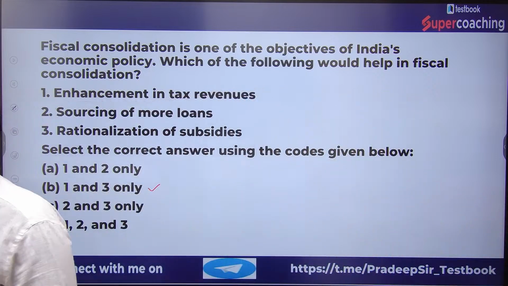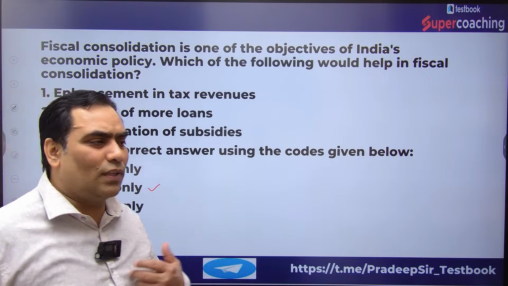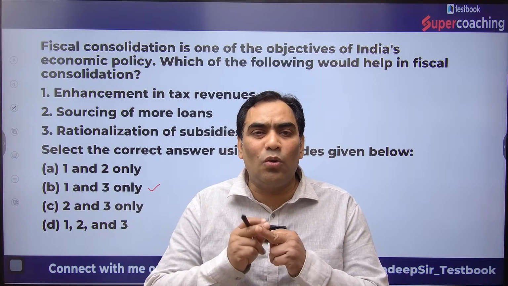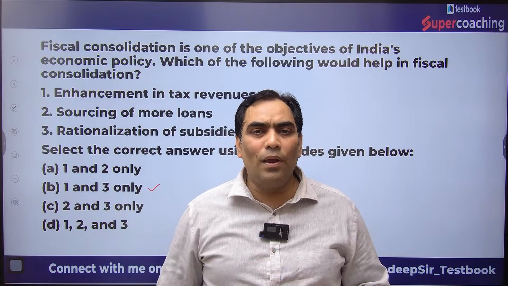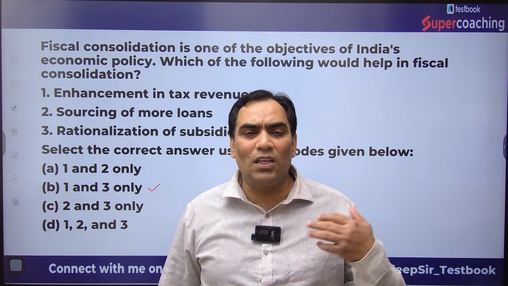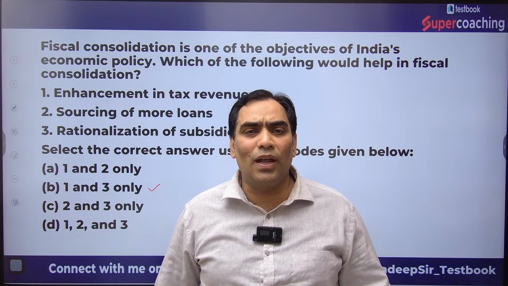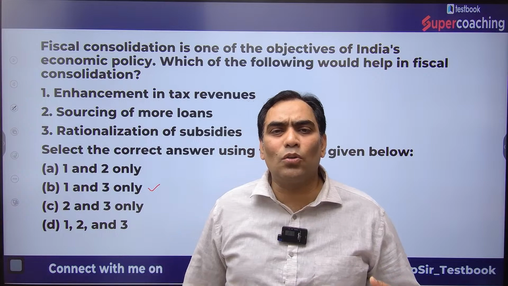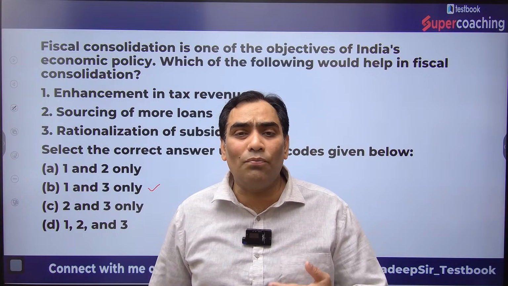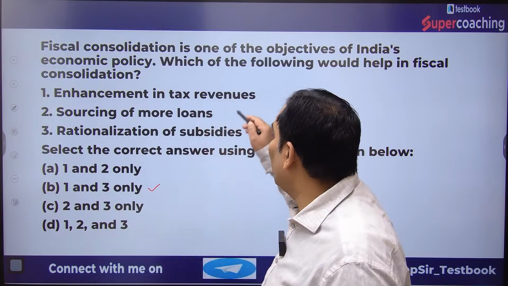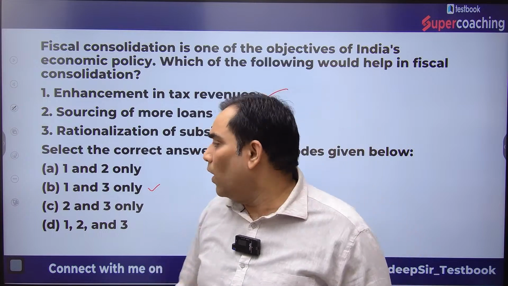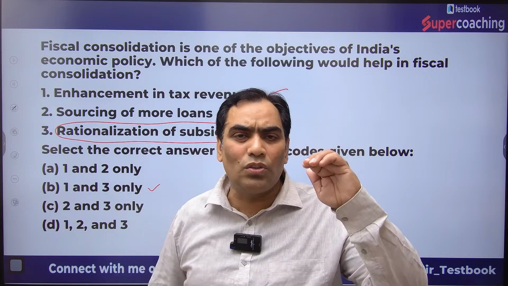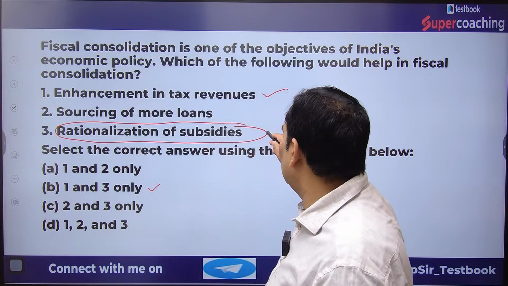Why is it definitely wrong? Because they are talking about fiscal consolidation. What is the meaning of fiscal consolidation? Fiscal always relates to government, meaning the government's financial health is going to improve. And how does it improve? When the government is going to have more revenue, not because of liability but because of assets. When there is an increase in tax revenue, financial health improves. When the government rationalizes the subsidy and reduces expenditure on subsidy, the financial health improves.